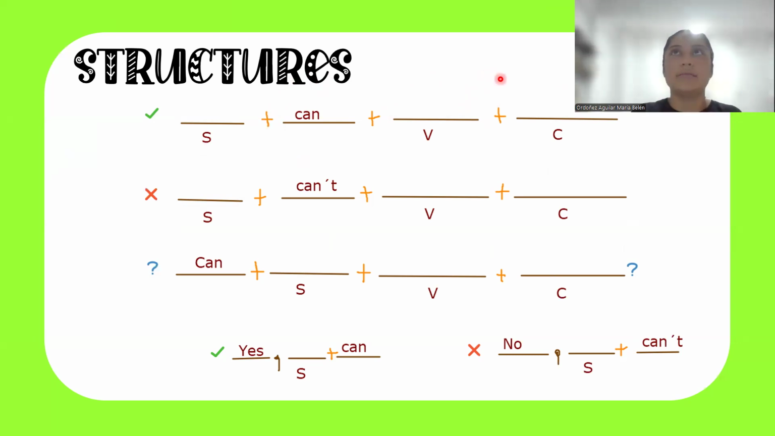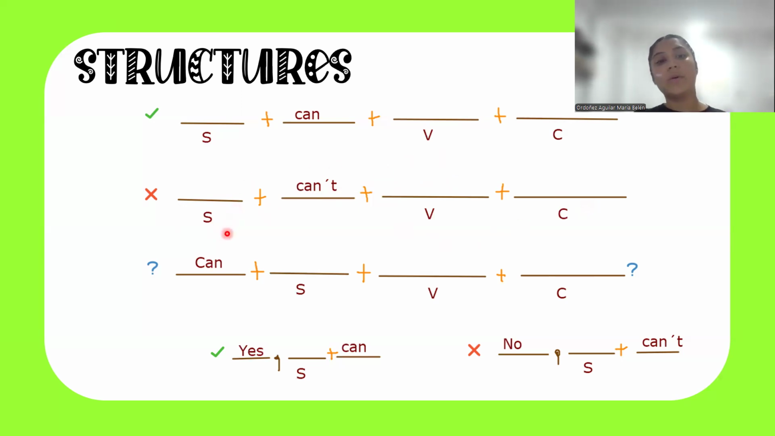I can cook the dinner. I, subject, can, the auxiliary, cook, verb, the complement, the dinner. For the negative form, subject plus can't in negative, the verb and complement.